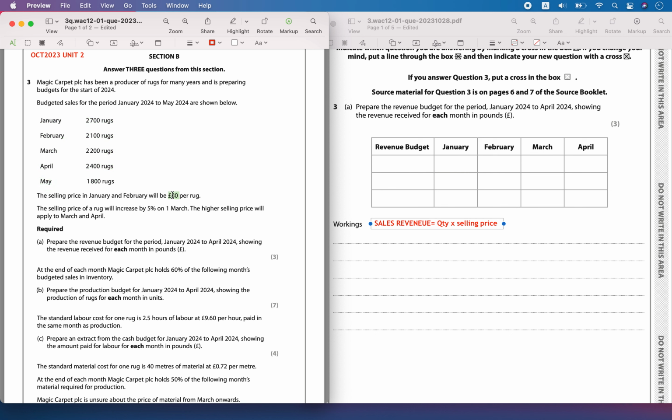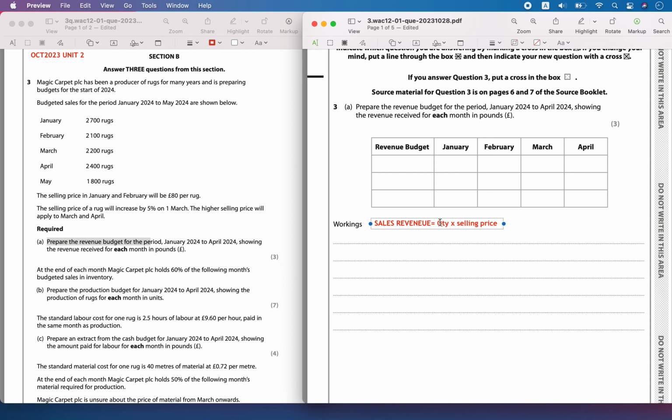Then the selling price of each rug is given. For Jan and Feb it is 80 pounds, and it is believed that this is going to increase by 5% in March and April. Now prepare the revenue budget for the period Jan 2024 to April 2024, showing the revenue received for each month in pounds.